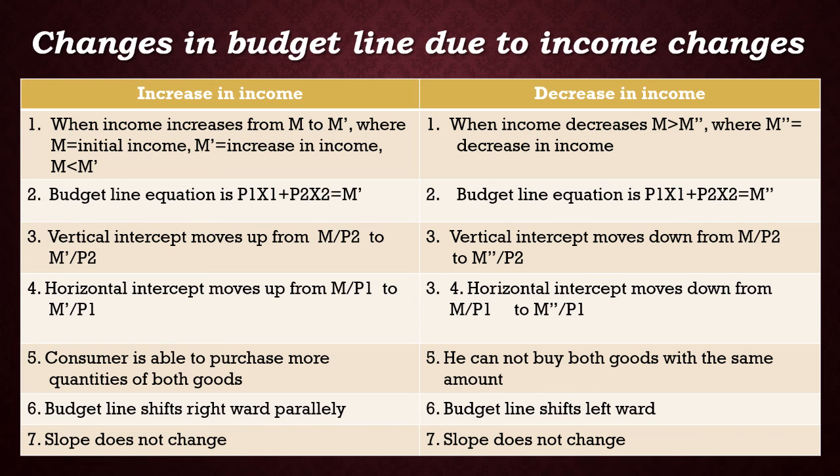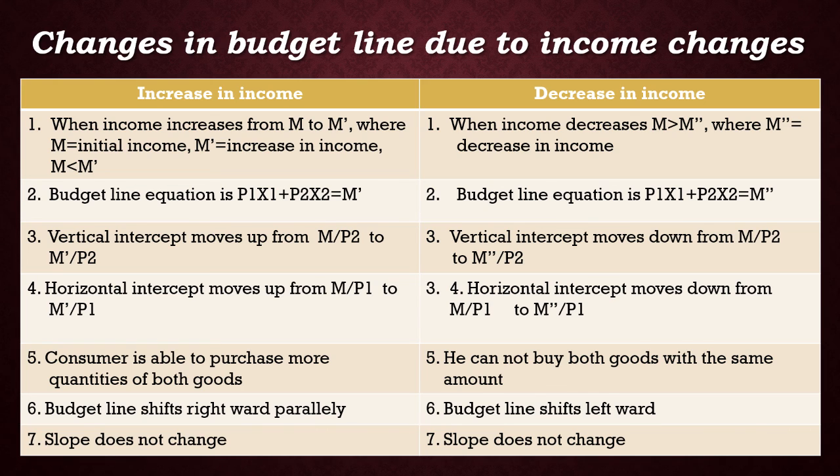In the case of decrease in income, M is greater than M double dash. The second one, the budget line equation in the case of increase in income is P1x1 plus P2x2 equal to M dash. In the case of decrease in income, the equation is P1x1 plus P2x2 equal to M double dash.